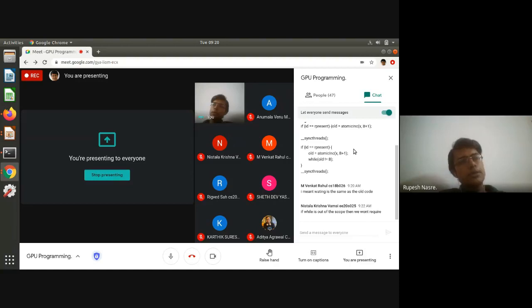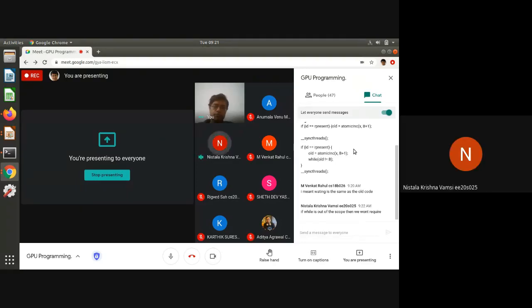But if not, since we are doing it for improving performance, we would like that threads are just waiting rather than doing some load. That load is not going to hurt as far as performance is concerned, but it's going to unnecessarily create additional traffic with memory. So we would like to possibly let the representative only do that. And so this part seems to be good. Any other concerns here? Anybody sees any issues with this code?